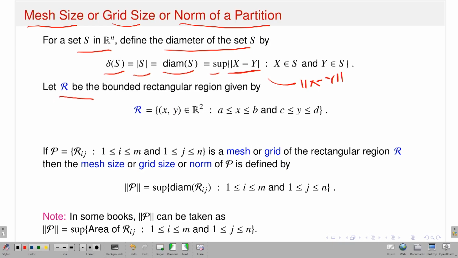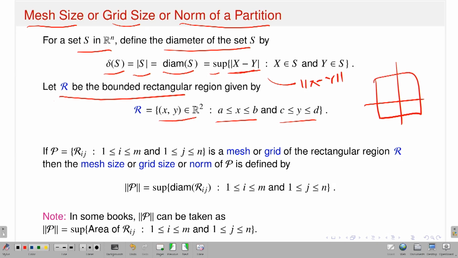Now if I start with a bounded rectangular region R, and what is a bounded rectangular region? Even a very specific bounded rectangular region I have taken. That means R is all those points (x, y) in R2, where x is running from a to b and y is running from c to d. Again, in the last picture you have seen this kind of region. Either the origin will be there or the origin will be somewhere else, so it doesn't matter, or you can have this kind of thing. Okay. So this is the kind of rectangular region R I am talking about.